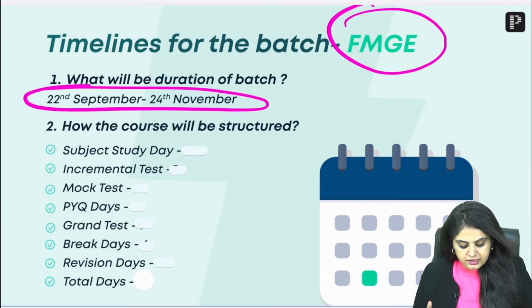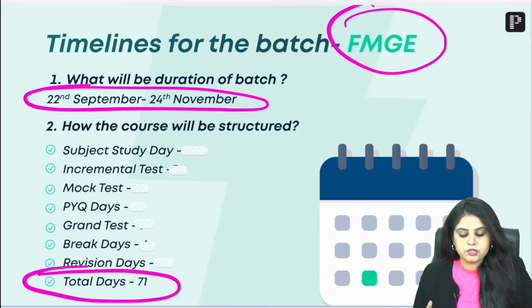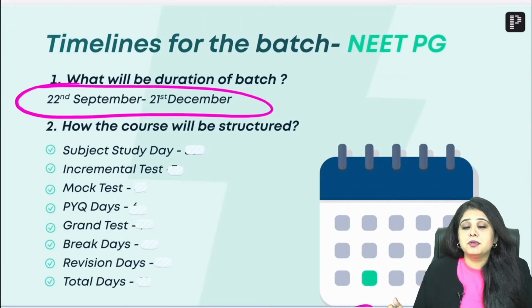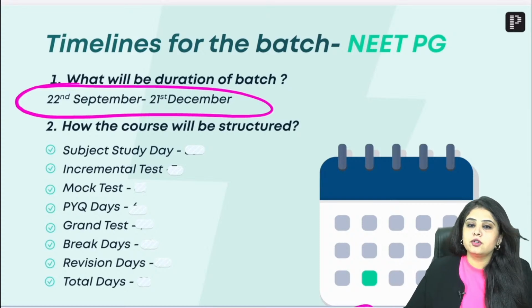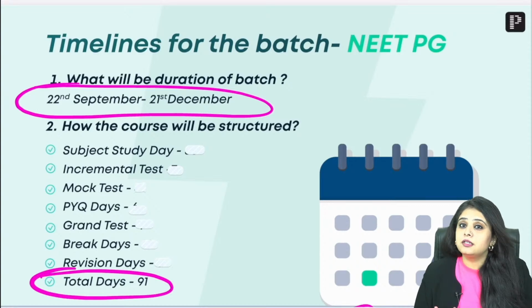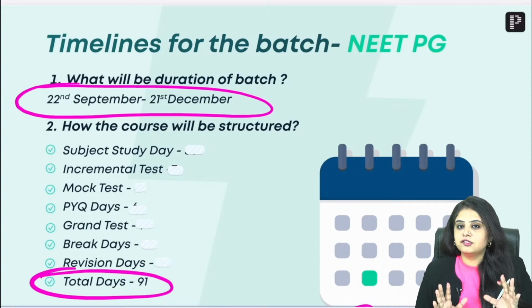That means how many days are we targeting in total? We have a total of 71 days. Whereas for NEET PG students, it is 22nd September to 21st December, which is much in advance, because as per the new notification, your exam is expected to be in the month of March. So this is almost a plan of 91 days, which gives you ample time for multiple revisions later on also.